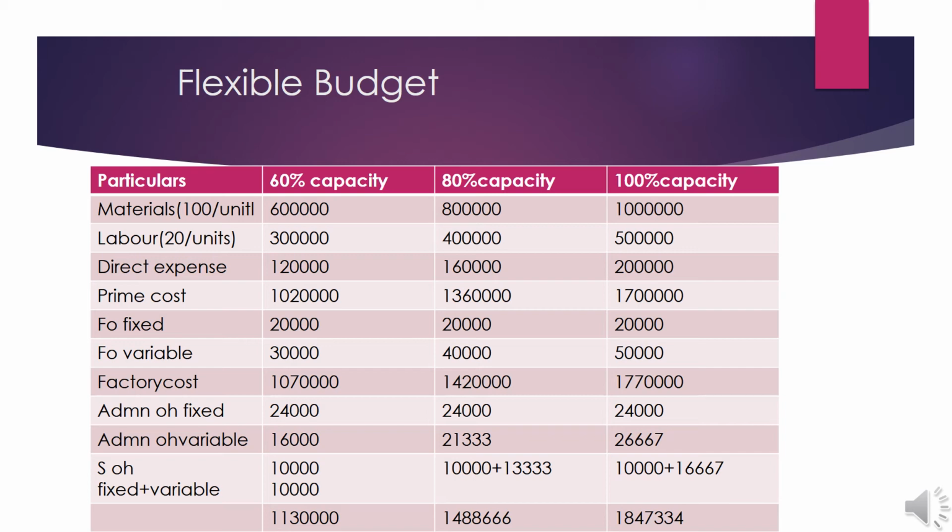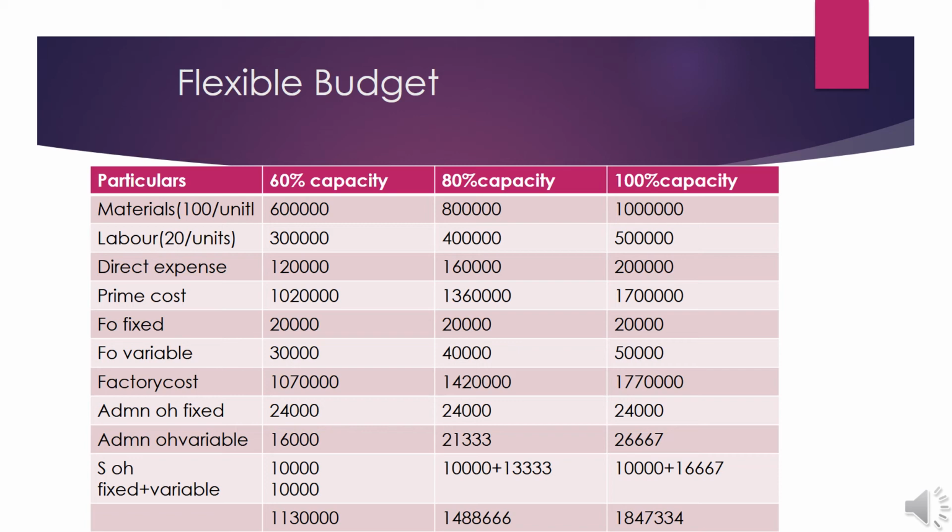Then we add factory overhead, that is a total of 50,000. Here 40% is fixed and constant at all capacity levels. 40% of 50,000 is equal to 20,000. So we represent 20,000 for 60% capacity, again 20,000 for 80% capacity, and again 20,000 for 100% capacity. The variable overhead changes according to the level of production.